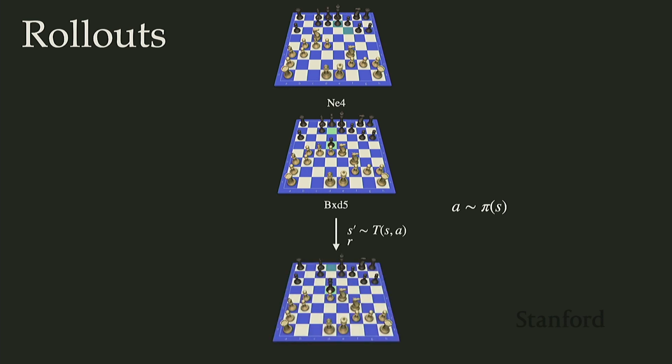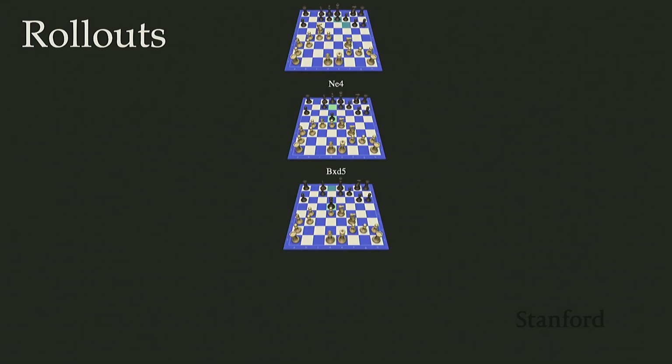Now it looks like our opponent played queen to d3 and took our bishop, so we're probably going to receive a negative reward for that. Queen to d5, sorry. But yeah, we're still going to receive a negative reward there. And then this is just going to continue.